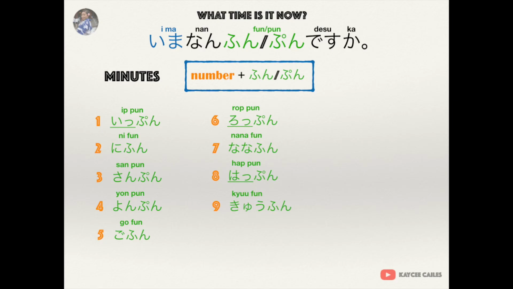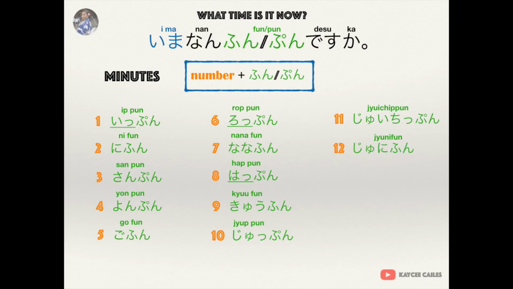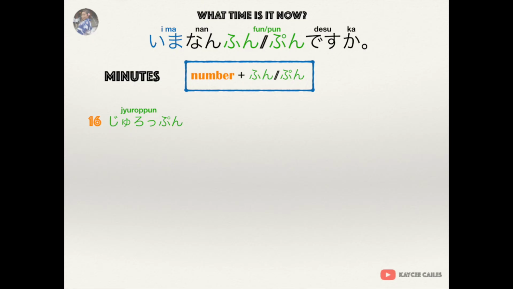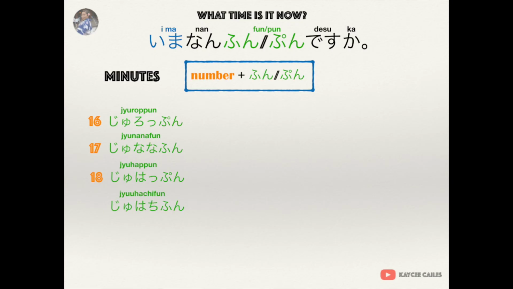As for 9 minutes, it is 9分. 10 minutes, it is 10分. 11 minutes, 11分. 12 minutes, 12分. 13 minutes, 13分. 14 minutes, 14分. 15 minutes, 15分.